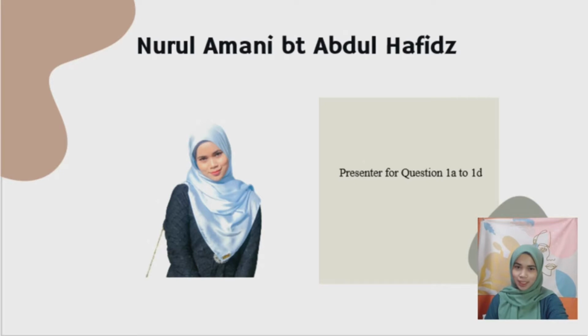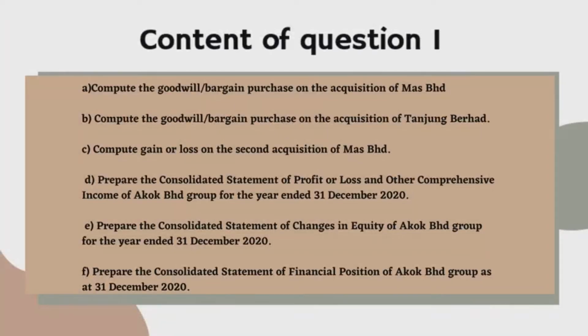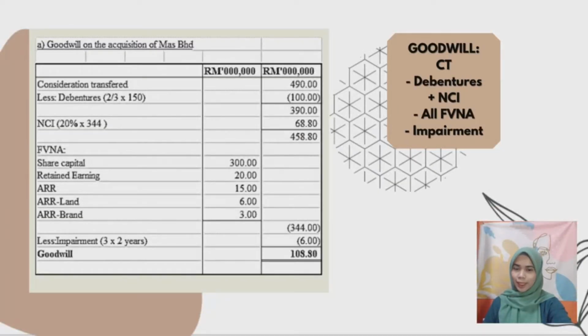My name is Nurul Amani and I will present the answer for FAR620 Group Project 1, question 1A to 1D. The question is as per shown on the next slide. First of all, question 1A to 1B asks us to compute the goodwill or bargain purchase.